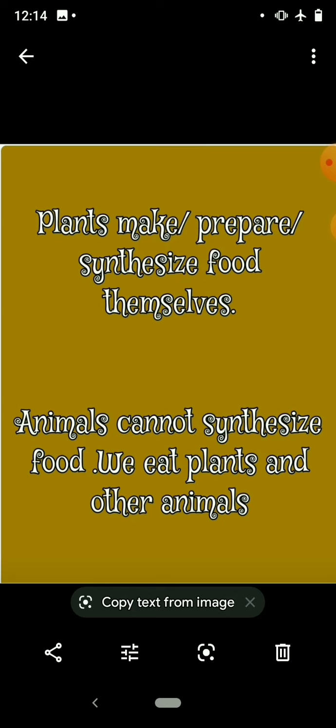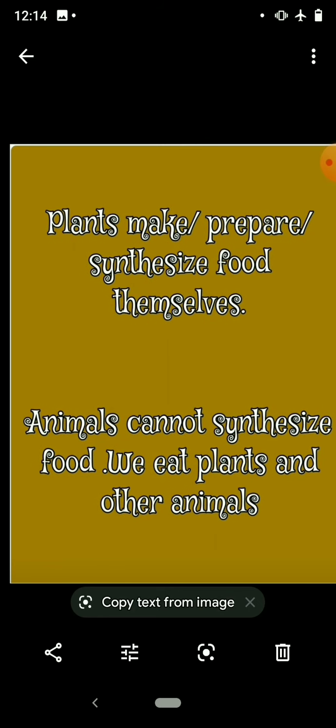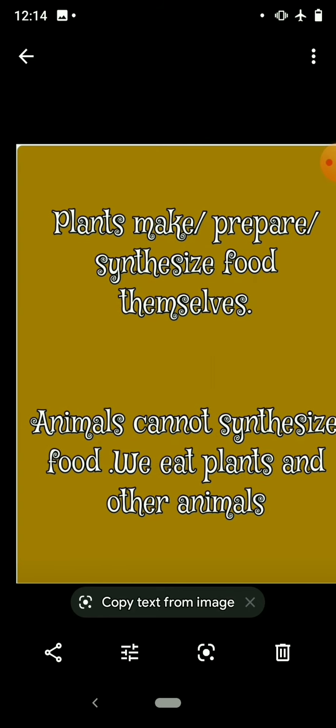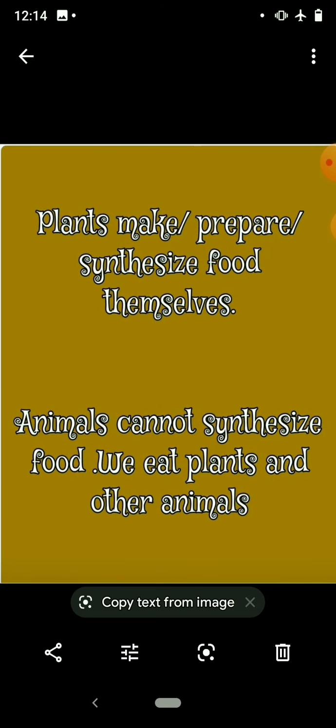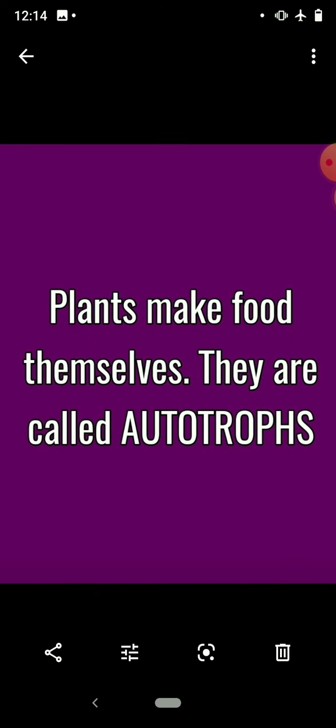That's why we have to cook and we have to consume food. We have to eat food. The plants do not eat food. Food is automatically, chemically synthesized in the plants. This is the difference in the nutrition of plants and animals.